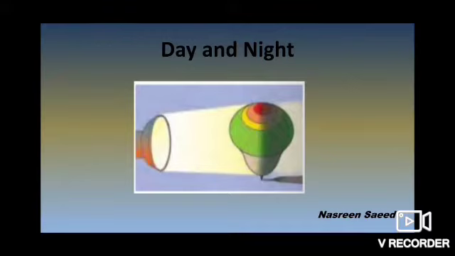So the part of the earth that is getting sunlight goes into darkness and the part that is in darkness comes into the light. Just as the top spins, in the same way the earth spins, so the portion which is in light goes into darkness when it spins and the portion which is in darkness comes back again to light.